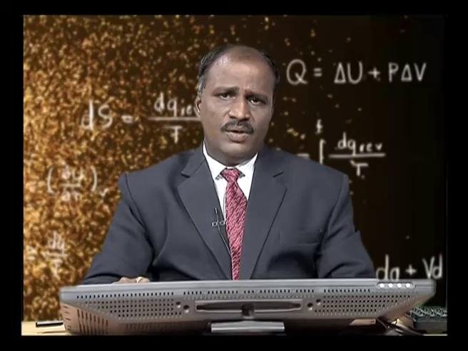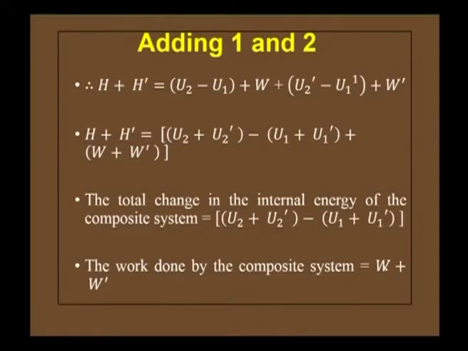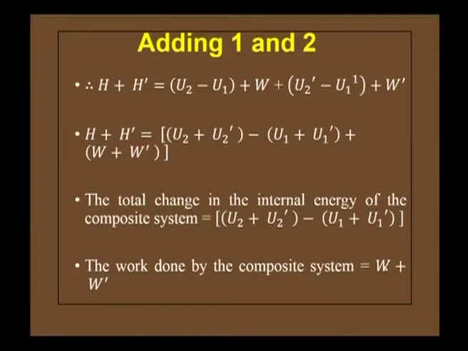Therefore, this equation has three terms: U2 and U2', U1 and U1', and W and W'. The total change in the internal energy of the composite system is (U2 + U2') - (U1 + U1'), and similarly, the work done by the composite system is W + W'.